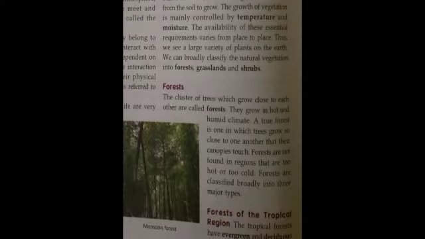Forests are not found in the regions that are too cold or too hot. Means the places where the temperature is either very hot or very low, in those places forests are not found. Forests are generally classified into three main categories. Let's study them one by one.